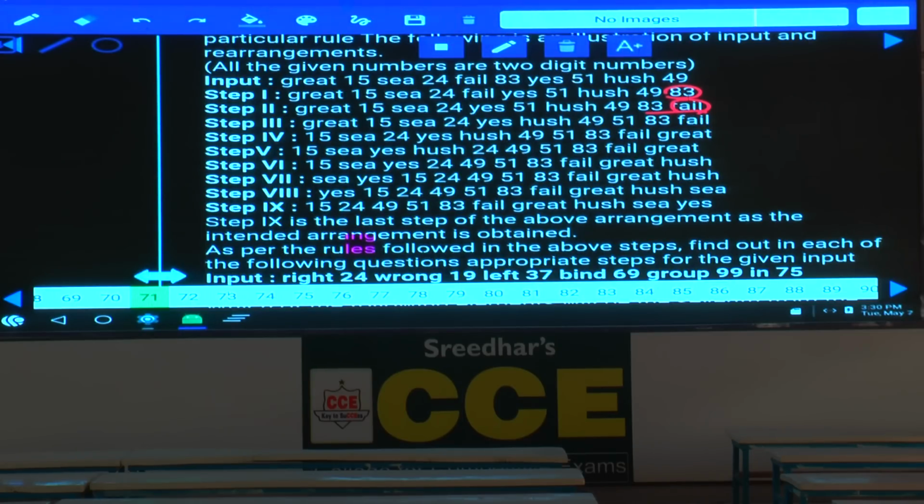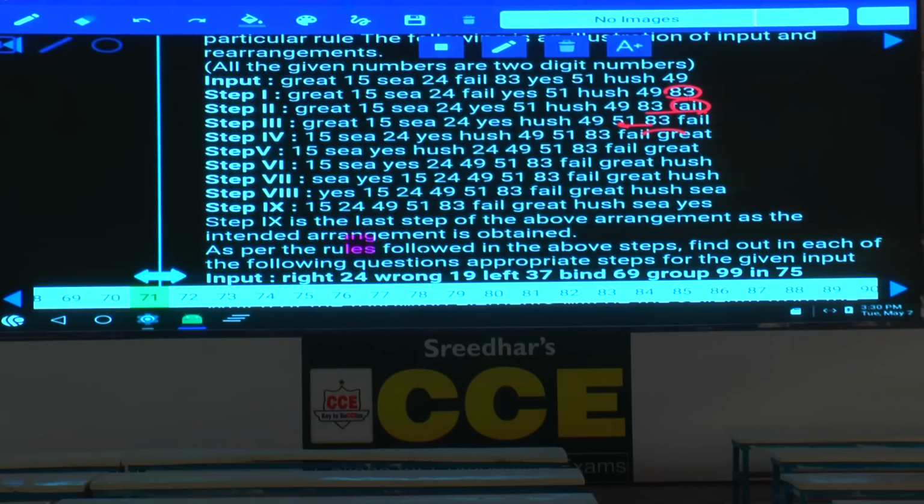The previous number to 83 is 51, arranged to the left hand side of 83. And next, the right hand side. That means from here onwards, to the left hand side the numbers are in descending order, and to the right hand side all the words are arranged in alphabetical order. And in such a way, they will be shifted to the next position. Now this is how these elements were shifted in 9 steps.